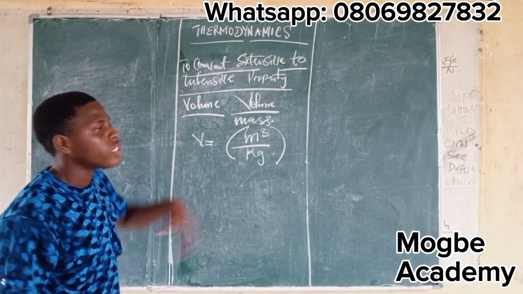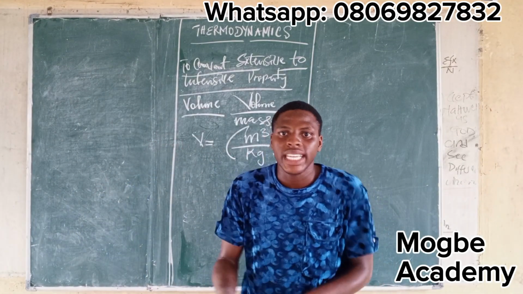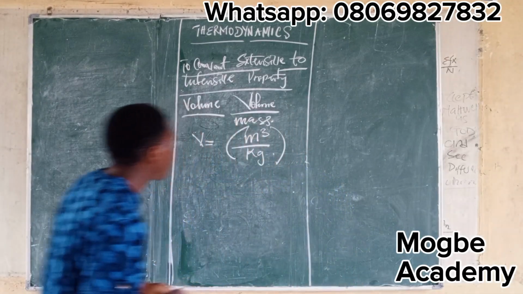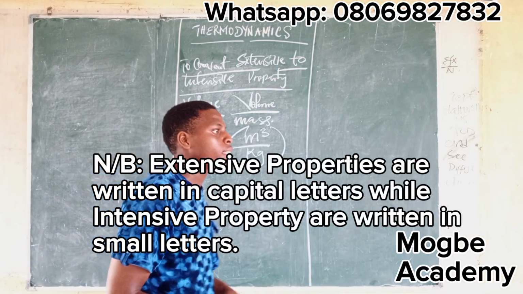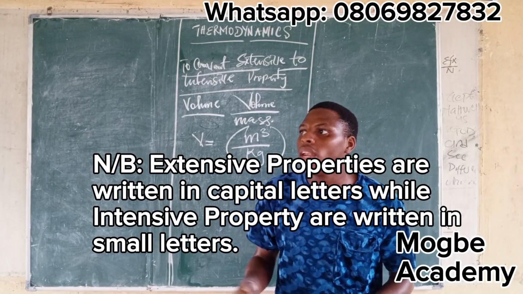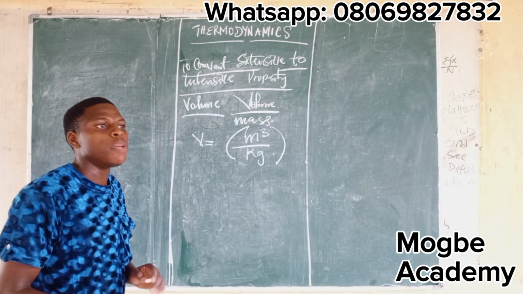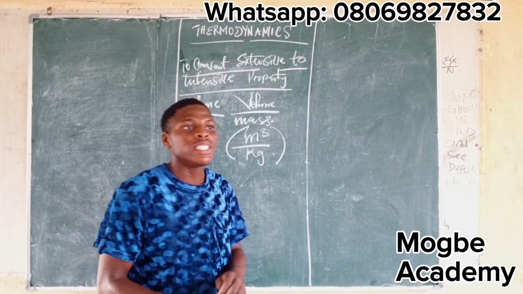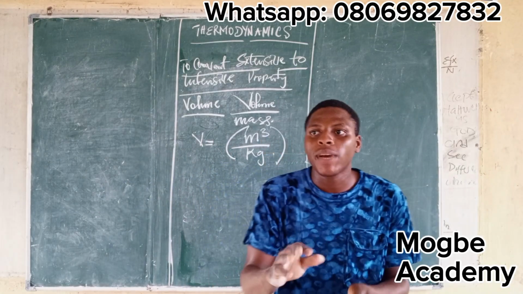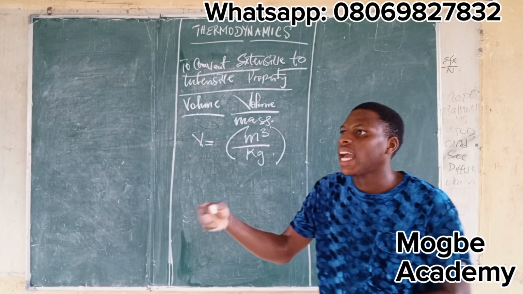So small v is what? Specific volume. So we've converted an extensive property to an intensive property. What do? We divided it by mass. Now note, extensive properties are always written in capital letter, while intensive properties are written in small letter. So how do you know a property is extensive? When you see the property to be a capital letter, it is an extensive. But when that property is a small letter, it is intensive.